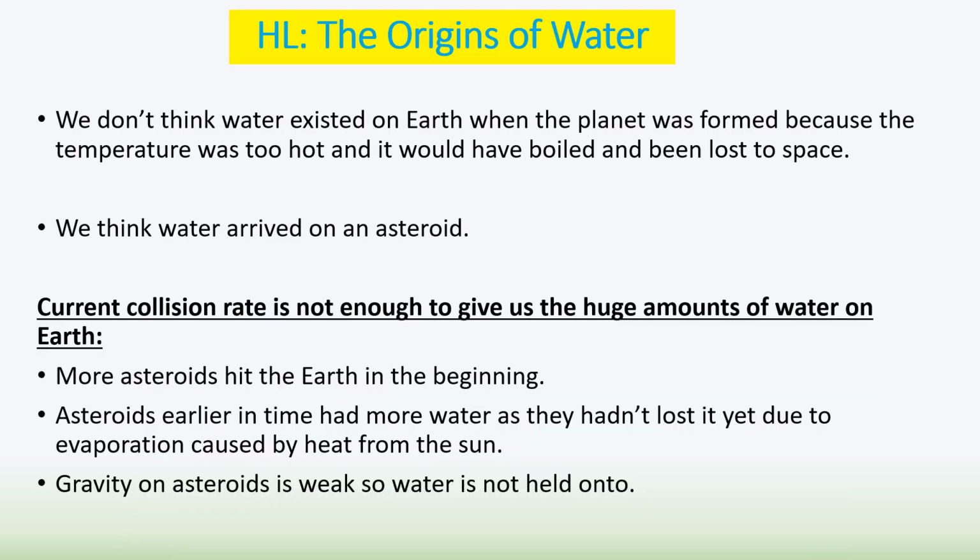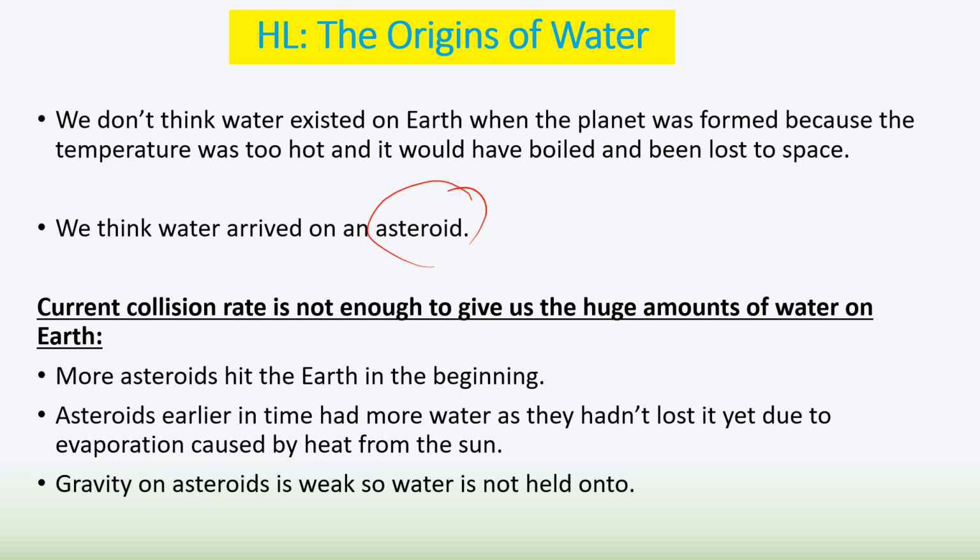So we also need to know then, well, how did the water get here? We don't think water existed on the Earth when planet Earth was formed because the temperature would have been too hot, so it would have all been boiled and lost into space. So we actually think water would have arrived first on an asteroid coming into the planet. But what they think from that is, well, currently the huge amounts of water on planet Earth would not be enough to be delivered from the current amount of asteroids that hit the Earth.